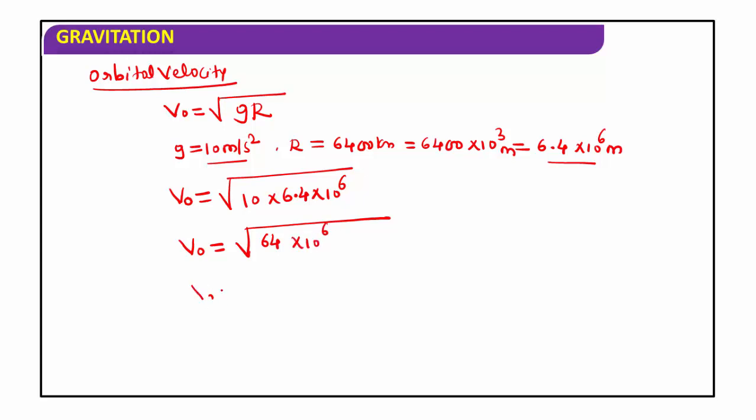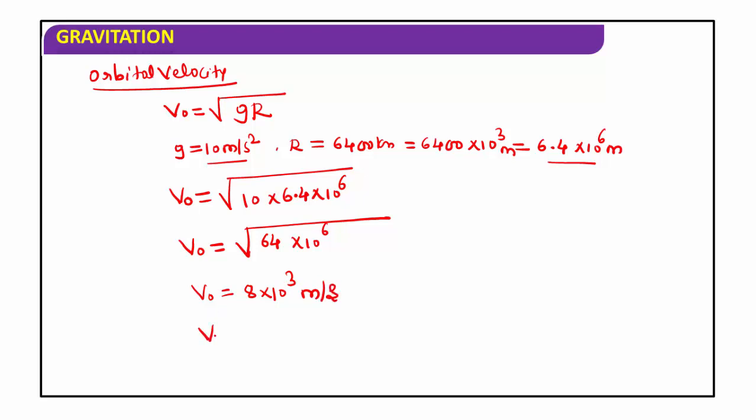Root of 64 is 8, and root of 10 to the power of 6 is exactly half of this power, that is 10 to the power of 3. So 8 into 10 to the power of 3. The SI unit of velocity is meter per second.